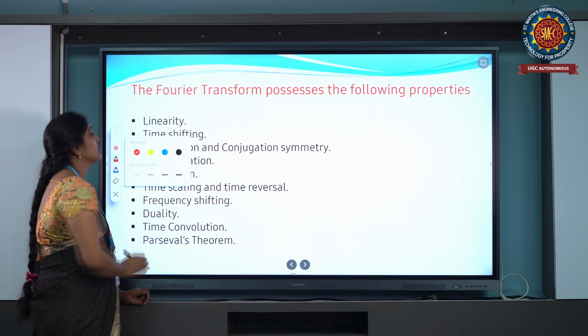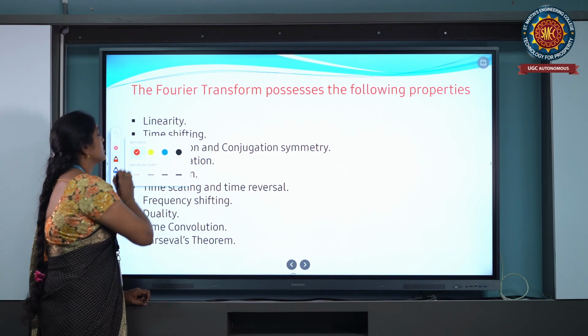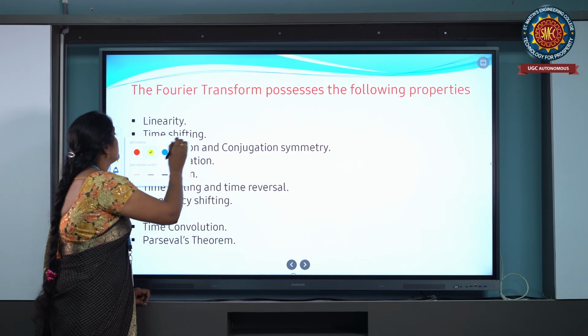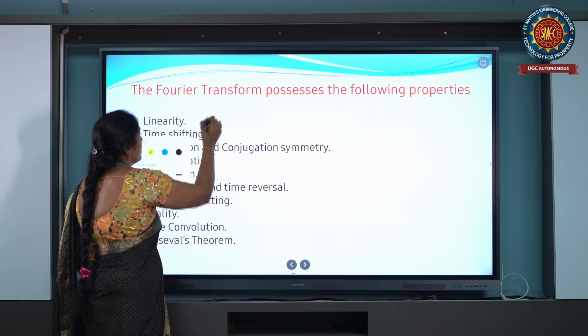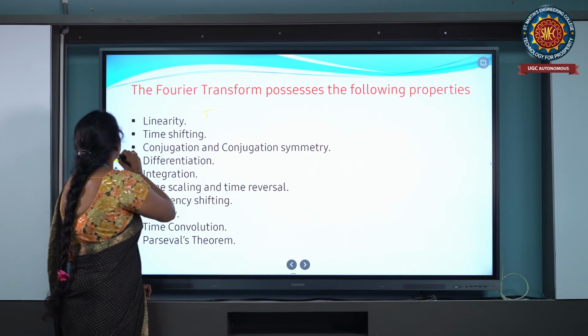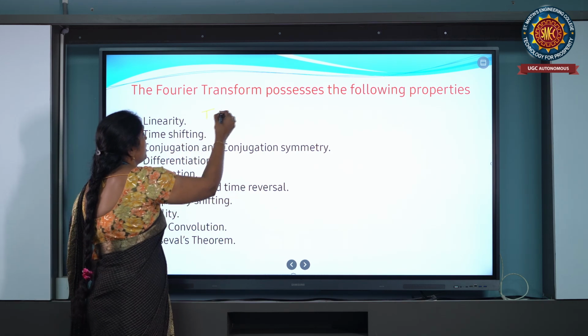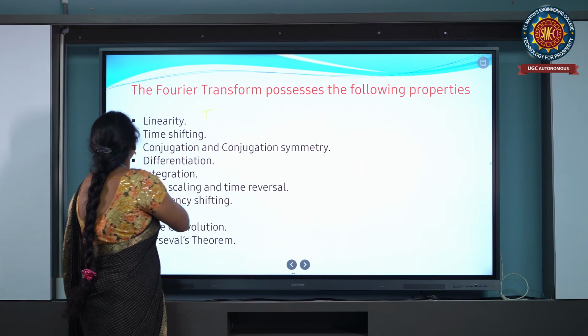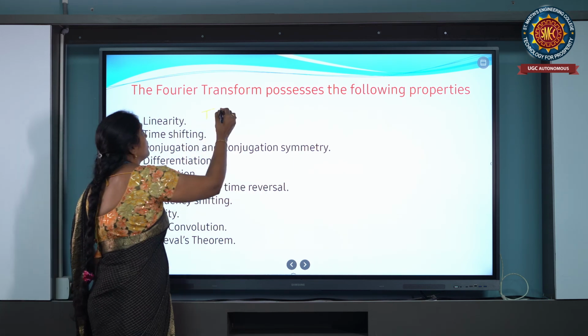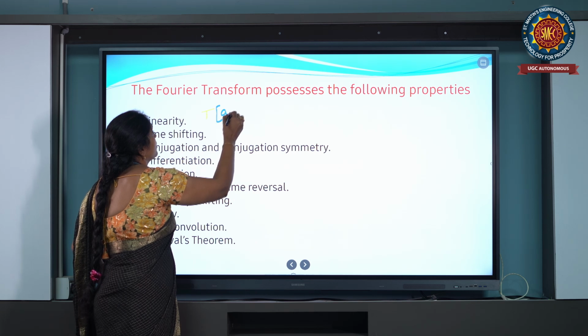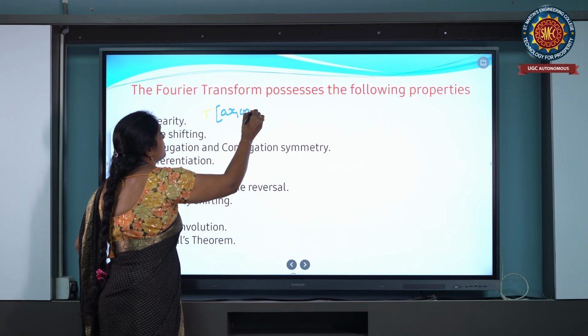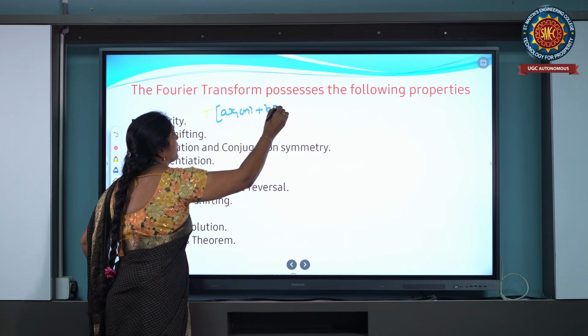The linearity property obeys and satisfies the superposition principle. For the superposition principle, the total weighted sum of the inputs is equal to the individual sum of the outputs. The total weighted sum of the inputs, we take as a x1 of n plus b x2 of n.